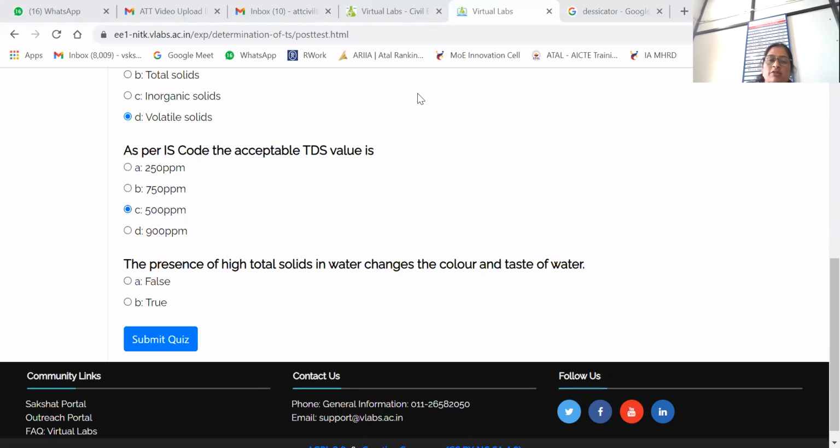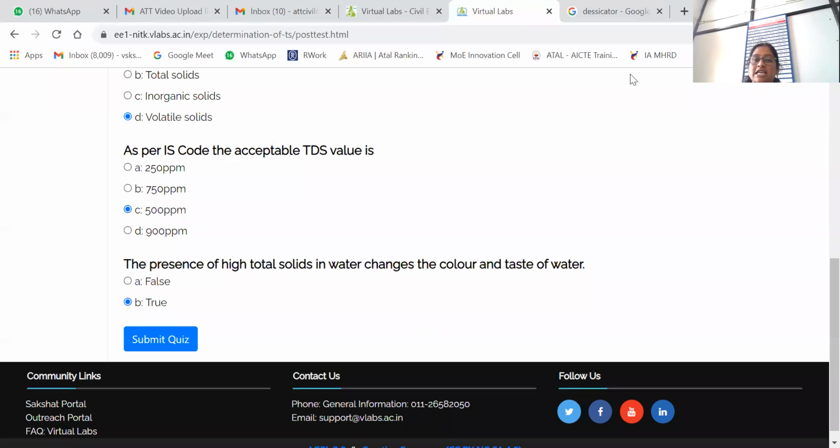False or true? You can write F or T instead of A, B. Okay, Saurabh has written true, Vaishnavi has written true, Swapnil, Swapnil Kakade and Suraj have written false. So many answers received, true, false, true, false, alternate answers. The presence of high total solids in water changes the color and taste of water. I will click on true.